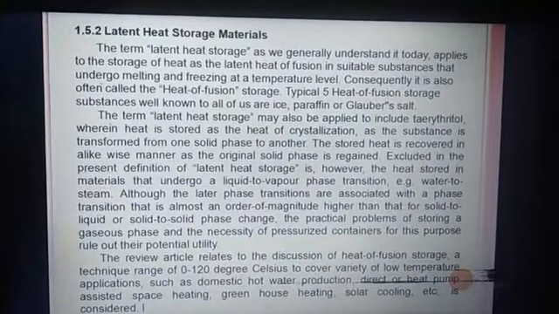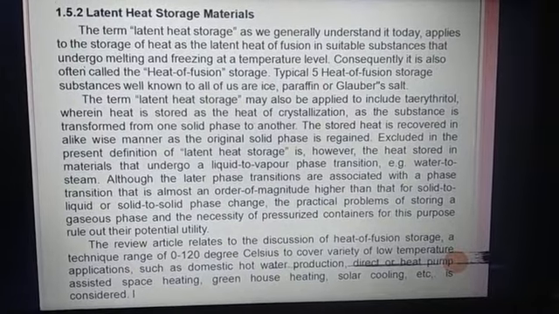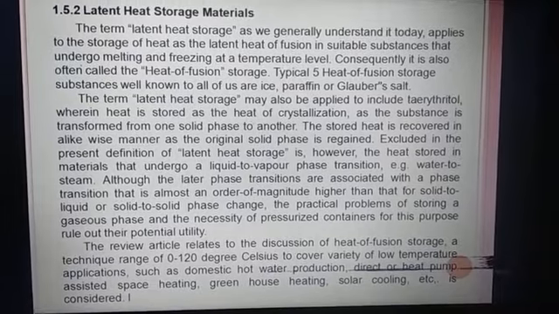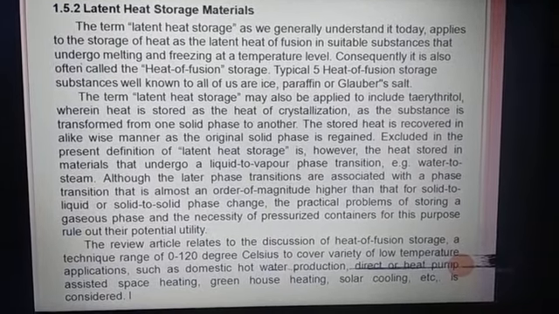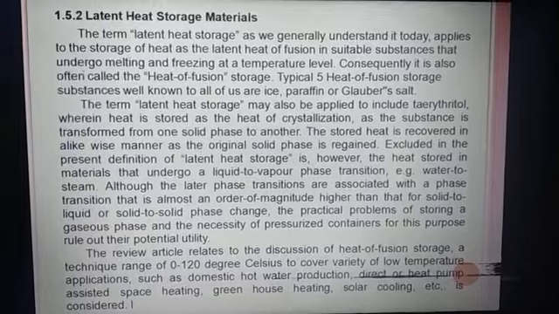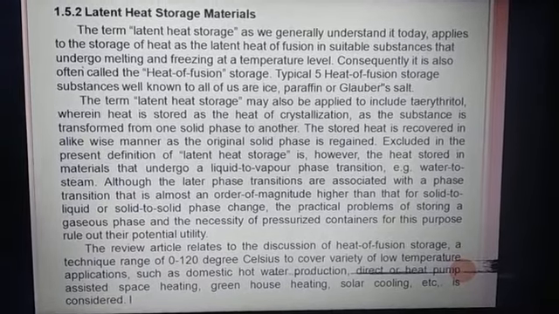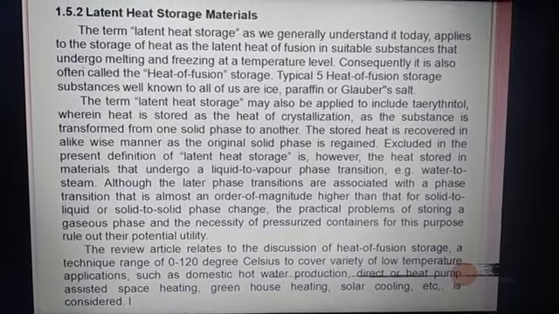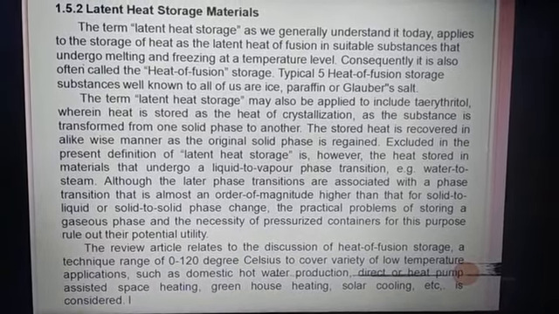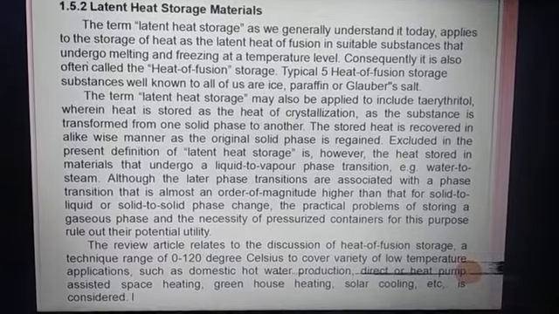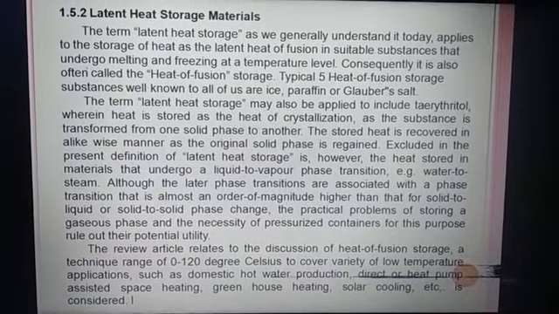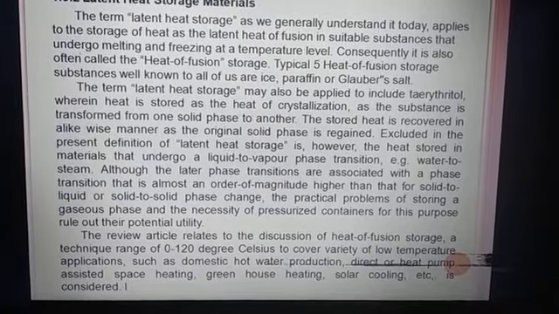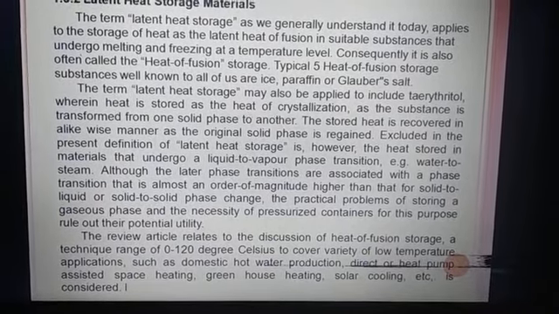The latent heat storage material. The term latent heat, as we generally understand it today, is applied to the storage of heat as latent heat of fusion in suitable substances that undergo melting and freezing at a certain temperature level. Consequently, it is also often called heat of fusion storage. Typical heat of fusion storage substances are ice, paraffin and Glauber's salt.